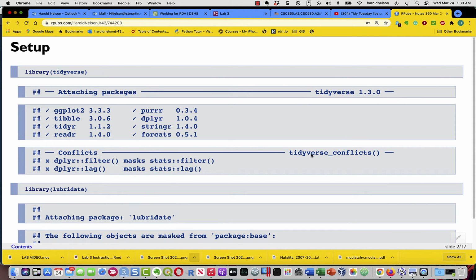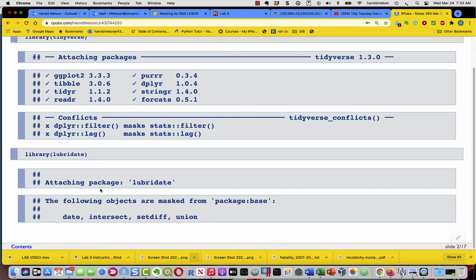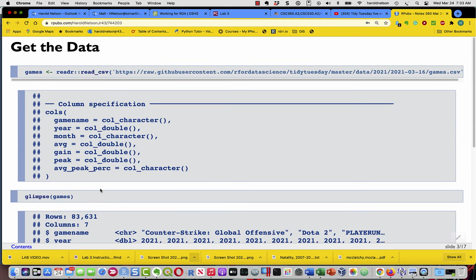So first we'll start with the typical setup, library tidyverse. And then for this, I'm going to need also the package Lubridate. That's a very convenient thing for handling dates, which is one of the first things we have to accomplish with this. And I'll show you that. So this is what we've done before.